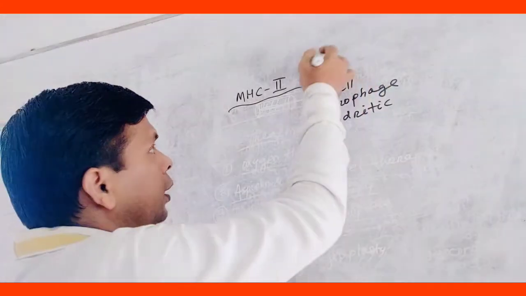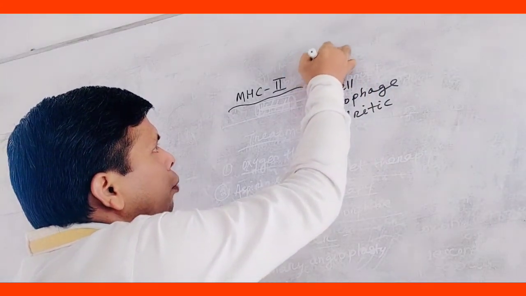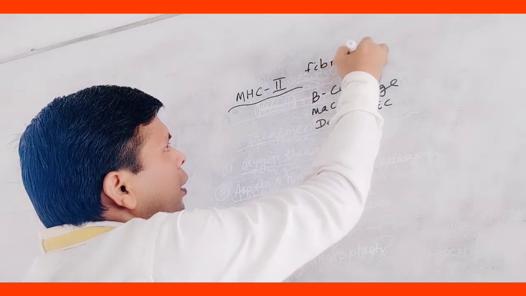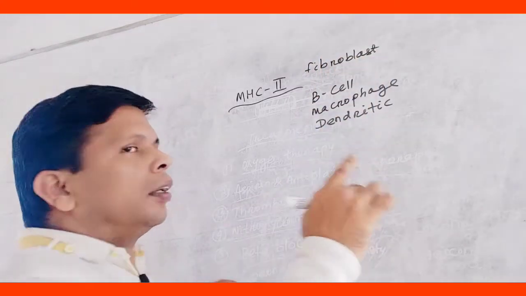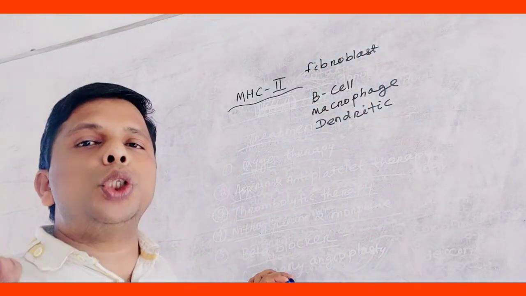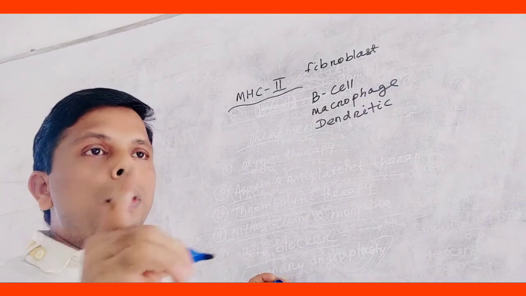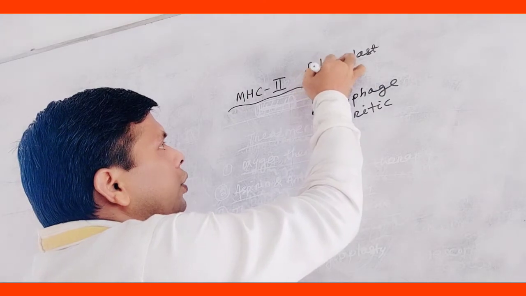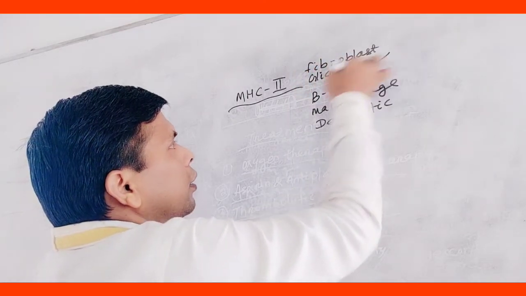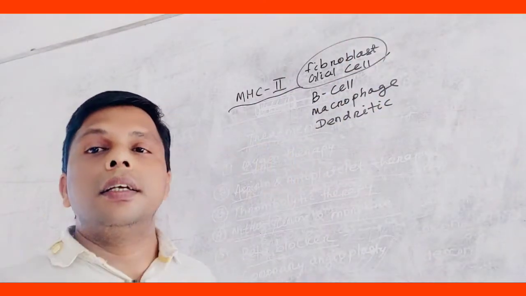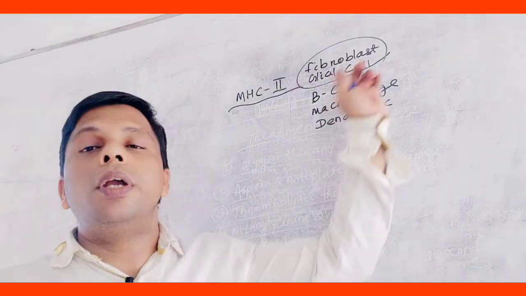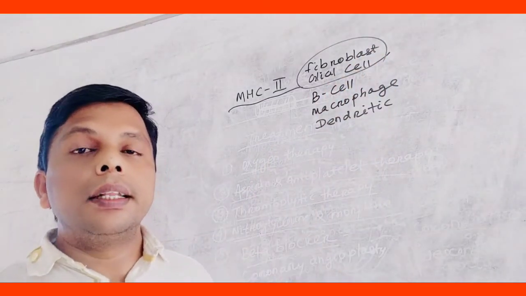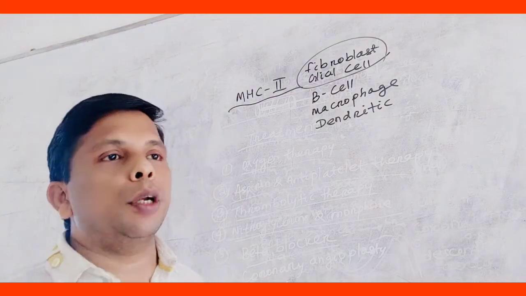Remember these two cells. One is fibroblast. Normally they do not represent MHC2 antigen. This fibroblast and another, the glial cell, neuroglia, which lies between the glial cell and neuron, they have been induced to express MHC2.